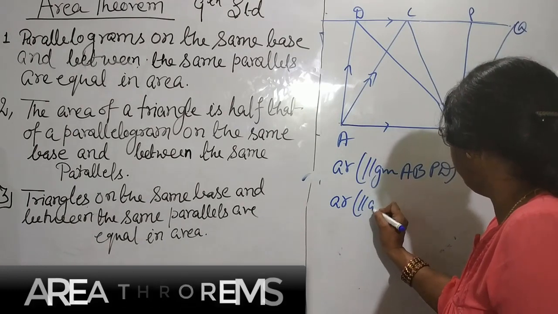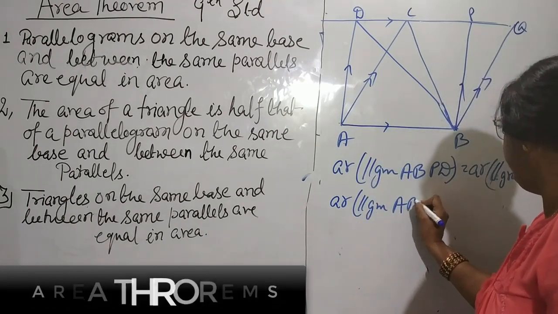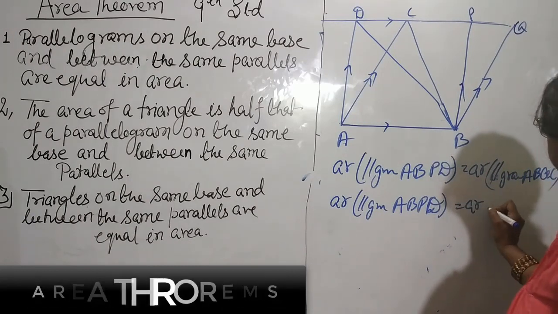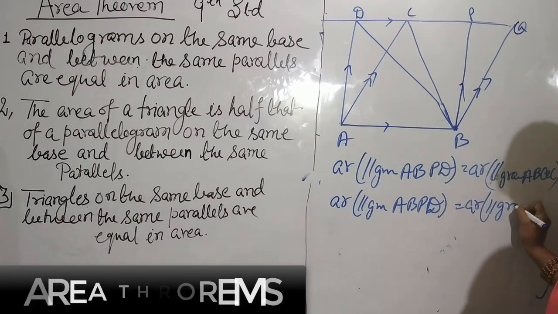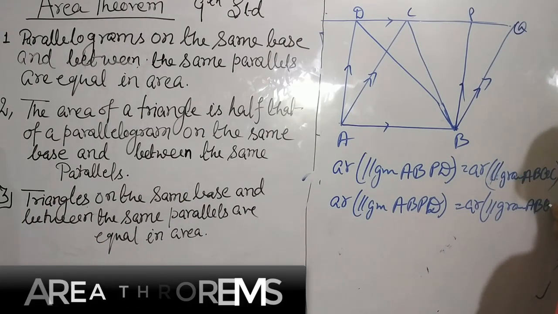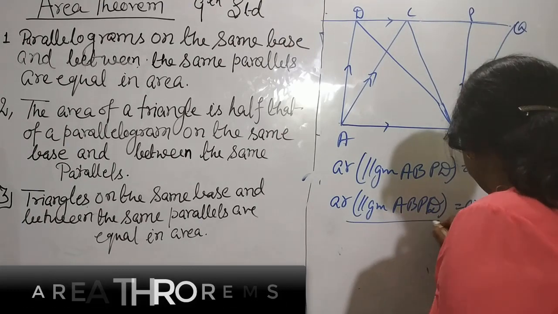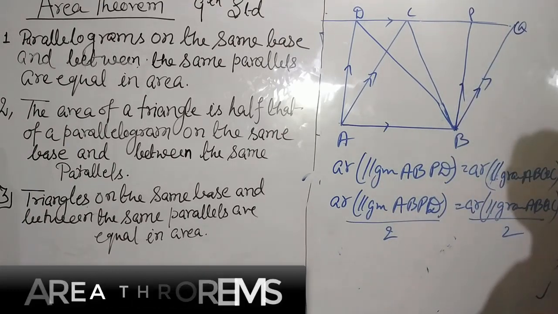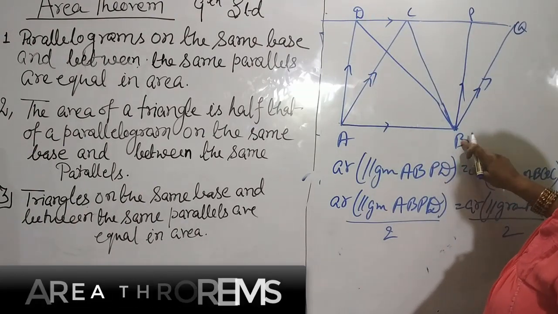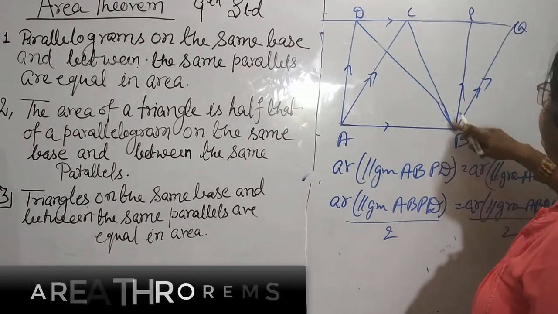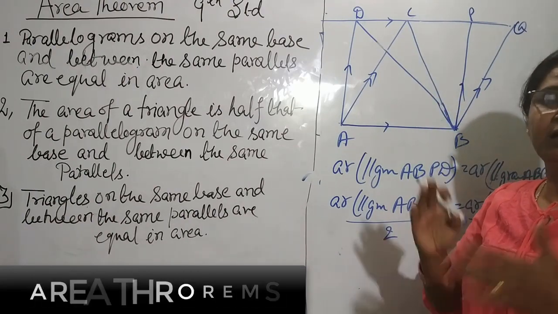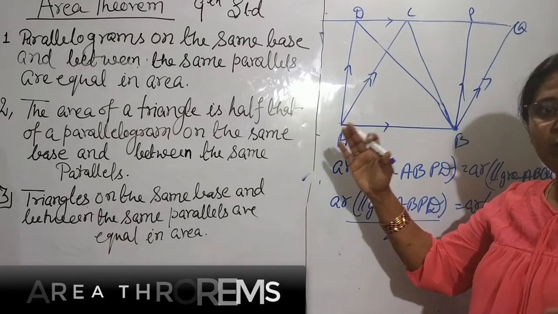Area of parallelogram ABPD divided by 2 is equal to area of parallelogram ABQC divided by 2. Now in ADPB, the diagonal is DB. The diagonal always divides the parallelogram into two equal parts.